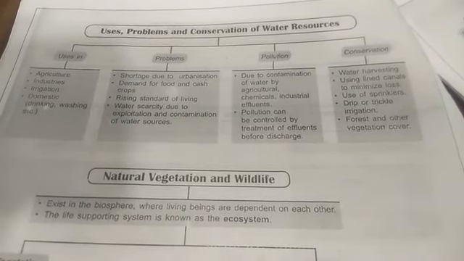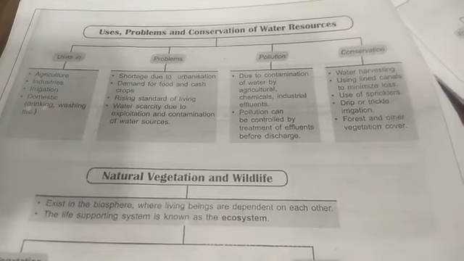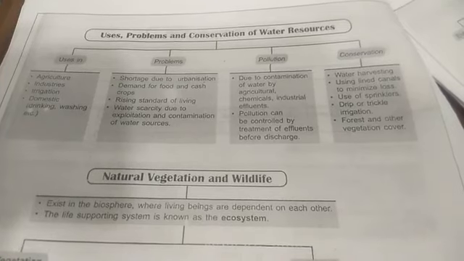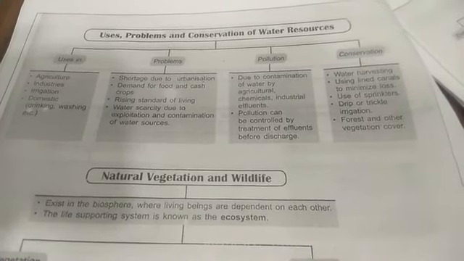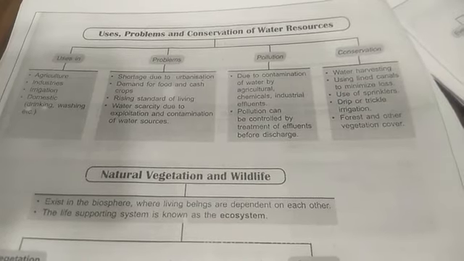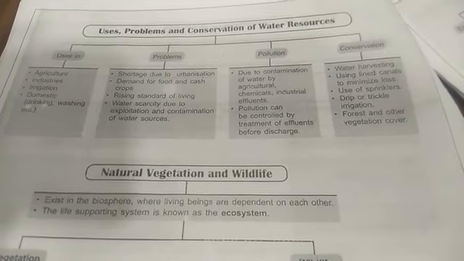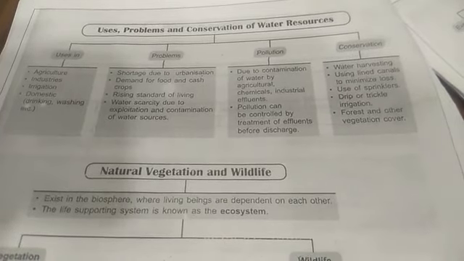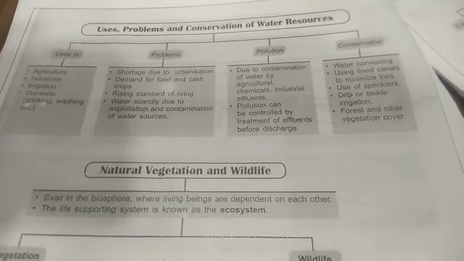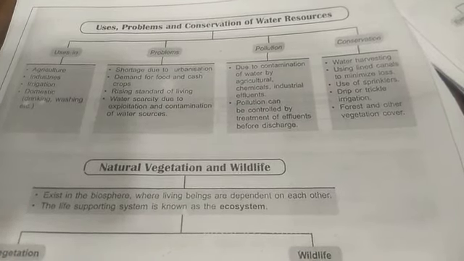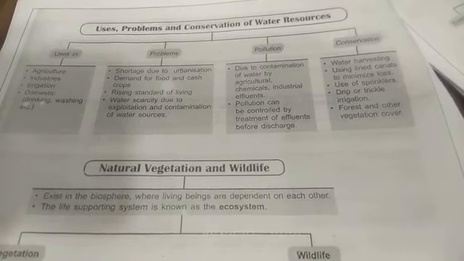Conservation: water harvesting, rainwater harvesting. From the rooftop you just collect the water and direct it to the tank, which could be used for the future. Using lined canals to minimize loss, use of sprinklers, then drip or trickle irrigation, forest and other vegetation cover. So these are the many ways we can conserve water.